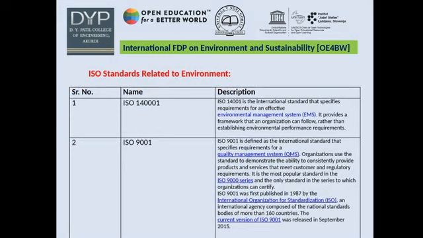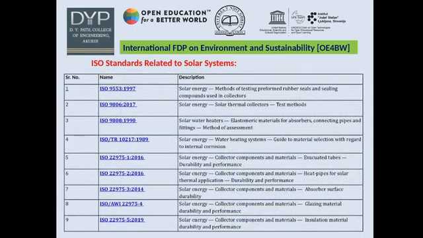These are the ISO standards which are related to my subject. ISO 14001 is related to the environment management system, and ISO 9001 is related to the quality management system. The details regarding these standards are already discussed in the week 2 video. These are the different ISO standards which are related to the solar system. They contain the standards regarding the components and equipment which are used for the solar systems.